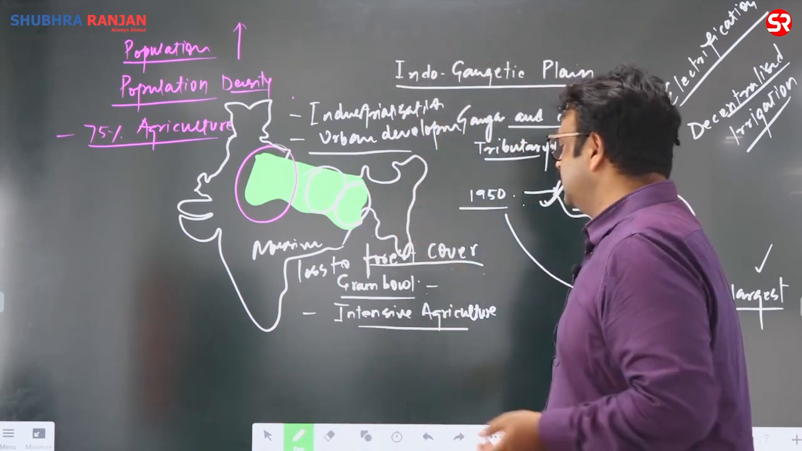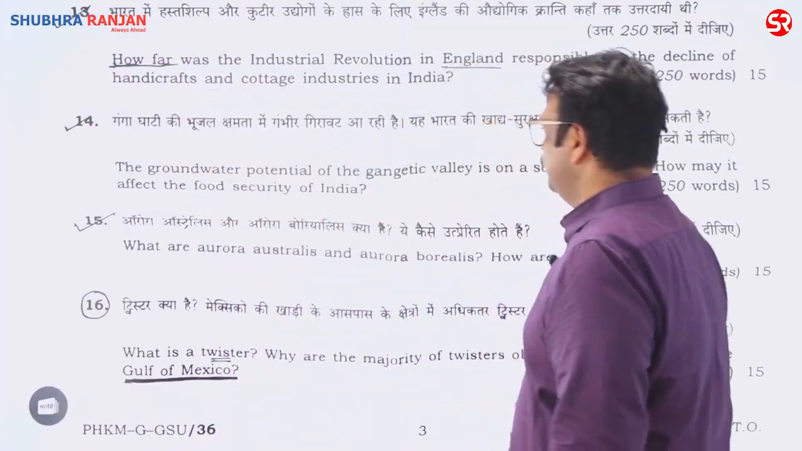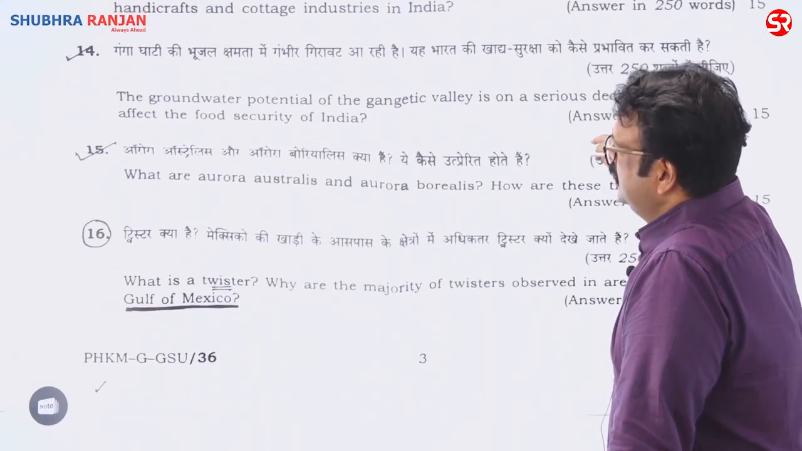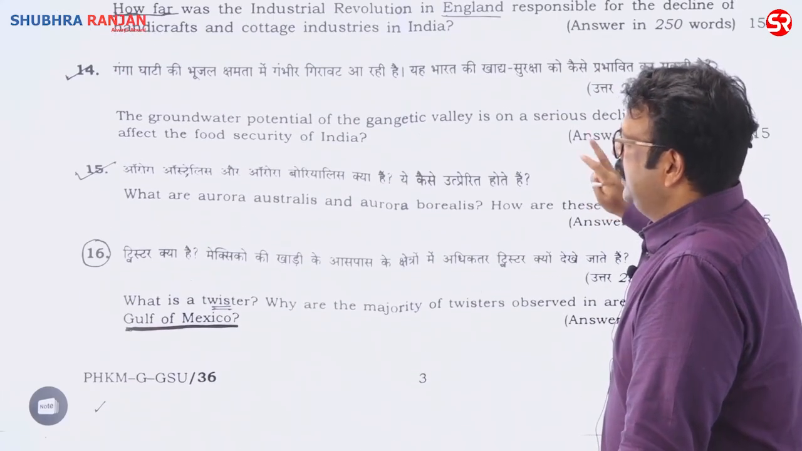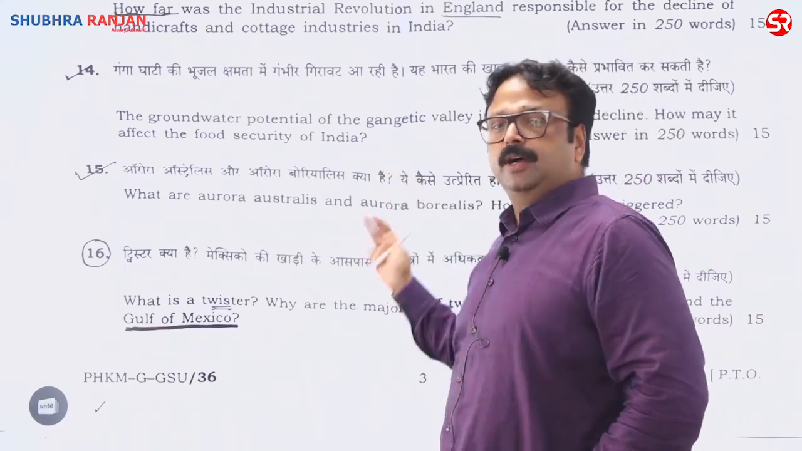So it will certainly affect food security, because it reduces the availability of water in this area. Okay, fine. Next question: aurora australis and aurora borealis.